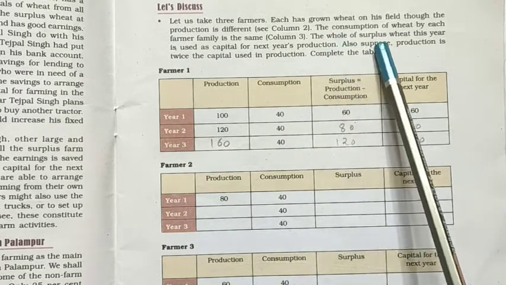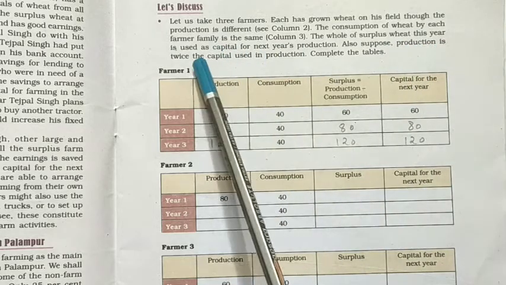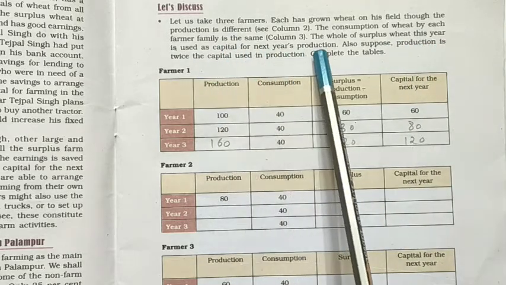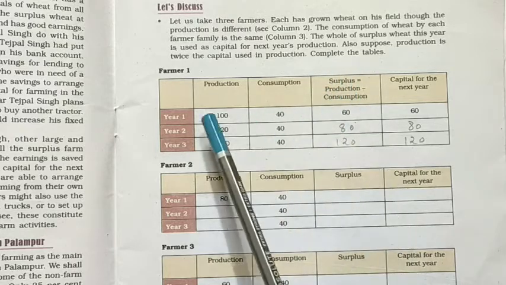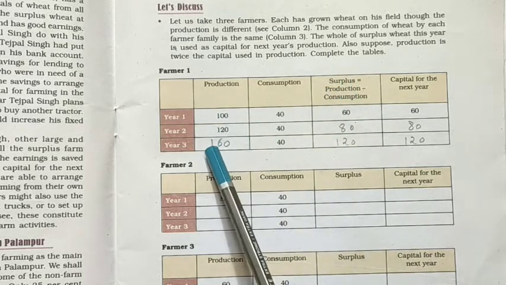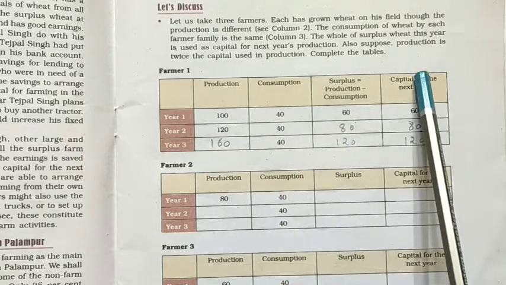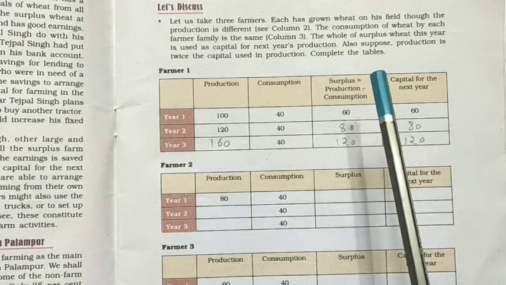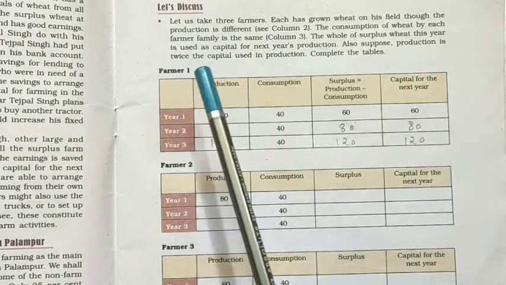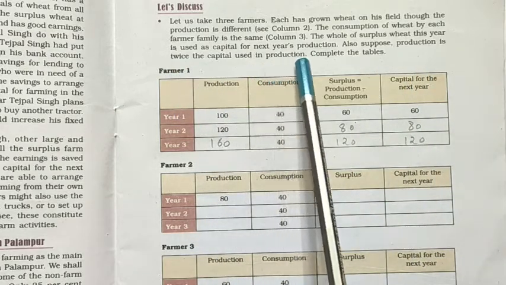The whole of surplus wheat this year is used as capital for next year's production. That is, the whole of surplus wheat in year 1, 2 or 3 is used as capital for next year's production. Also, suppose production is twice the capital used in production.